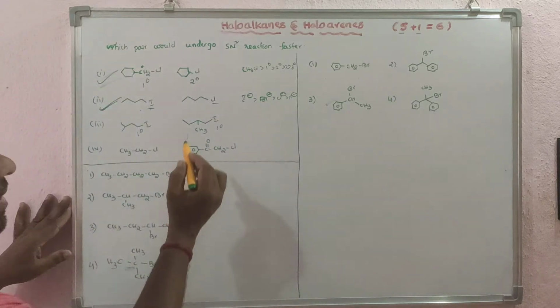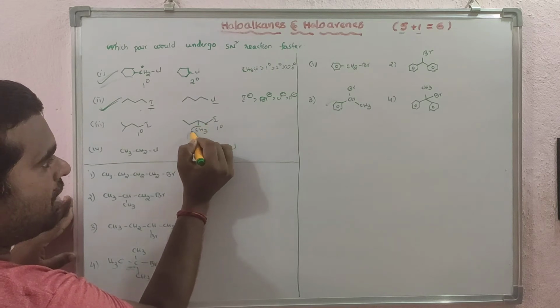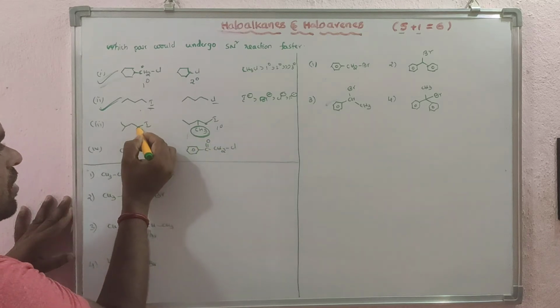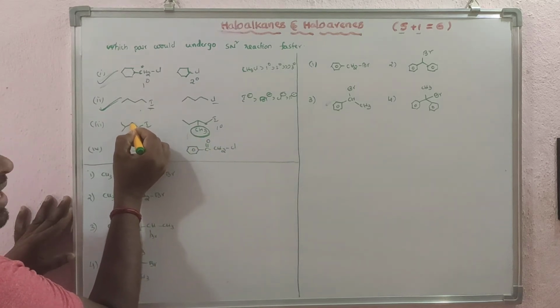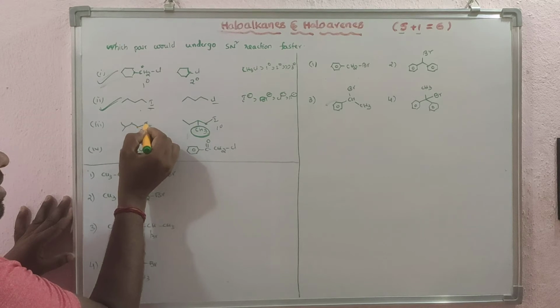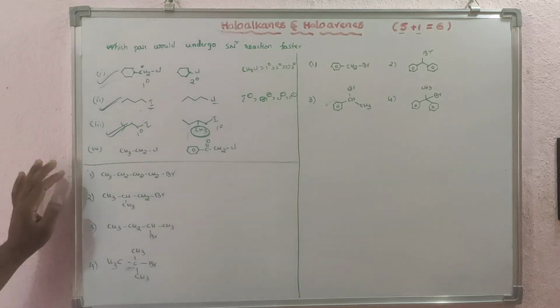Here the attack takes place on this carbon, but the neighboring carbon is bulky, with CH3. But here the neighboring carbon does not have any substituent, no bulkier groups next to the iodine-attached carbon. So that's why it is involved in the reaction very fast.